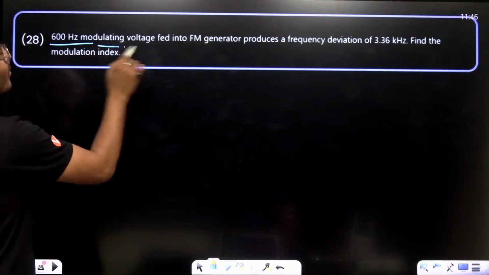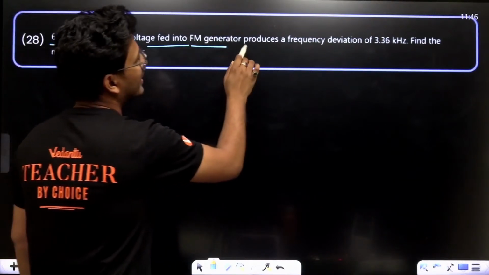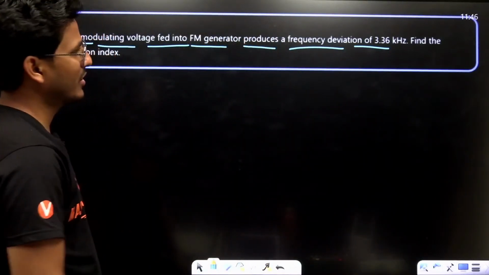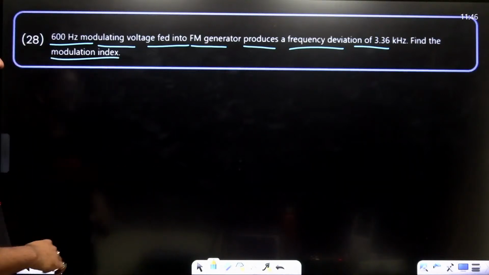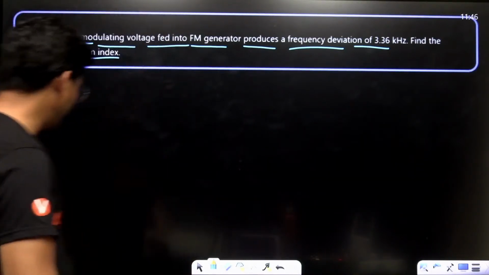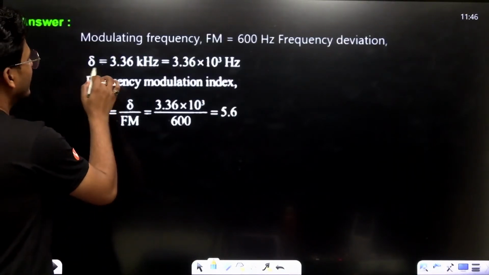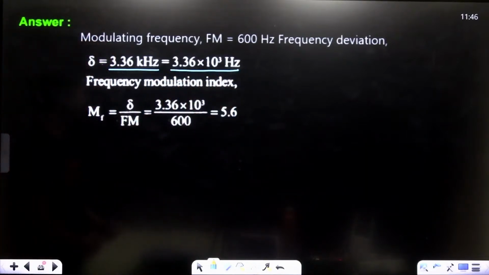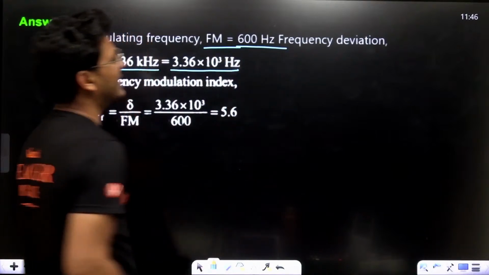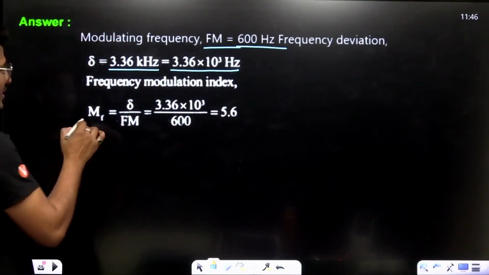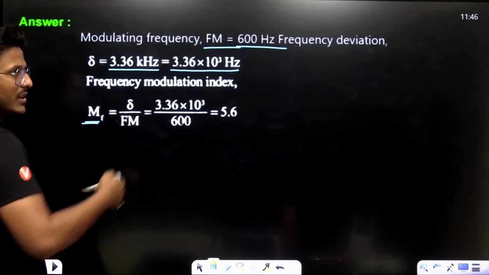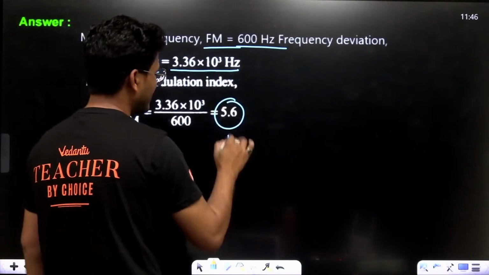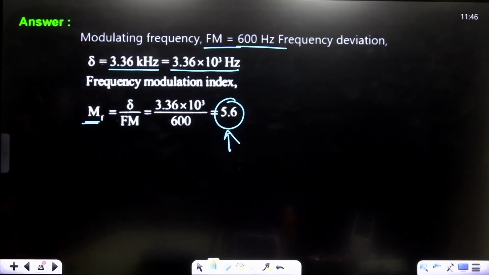A 600 hertz modulating voltage fed into an FM generator produces a frequency deviation of 3.36 kilohertz. Find the modulation index. See, delta is 3.36 into 10 to the power 3 hertz. And what is the modulating frequency? 600 hertz, right? Now, modulation index is delta upon fm. Delta is 3.36 into 10 to the power 3 upon 600. That is 5.6. Modulation index is 5.6. It's very simple.